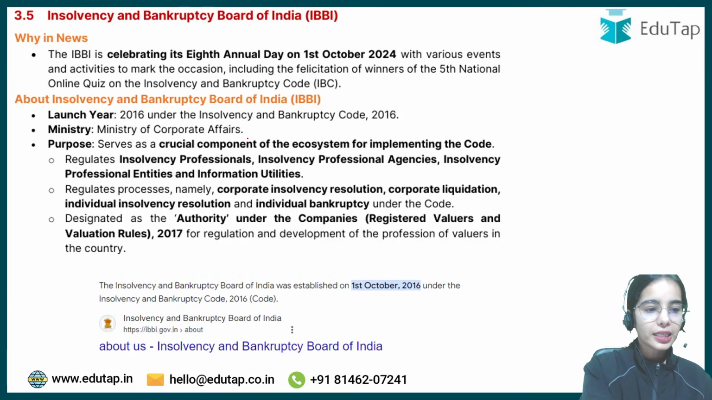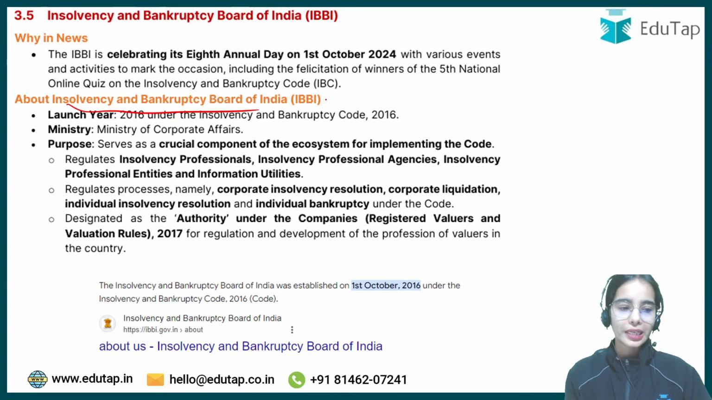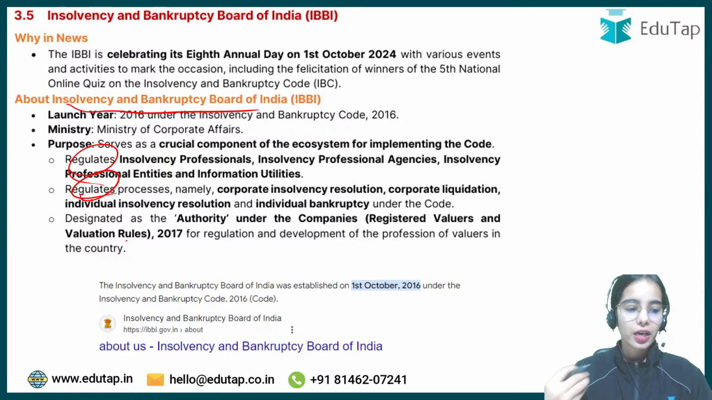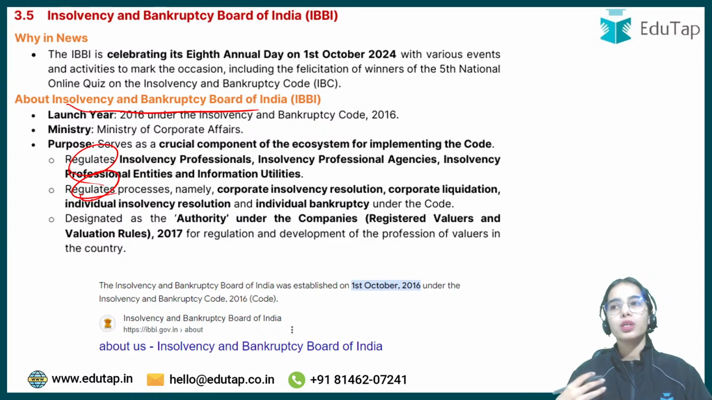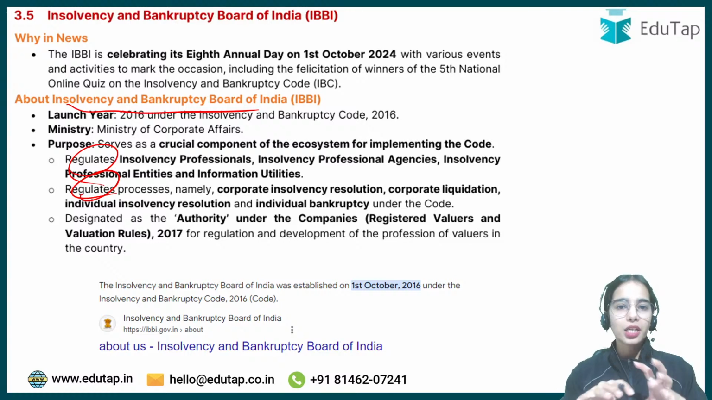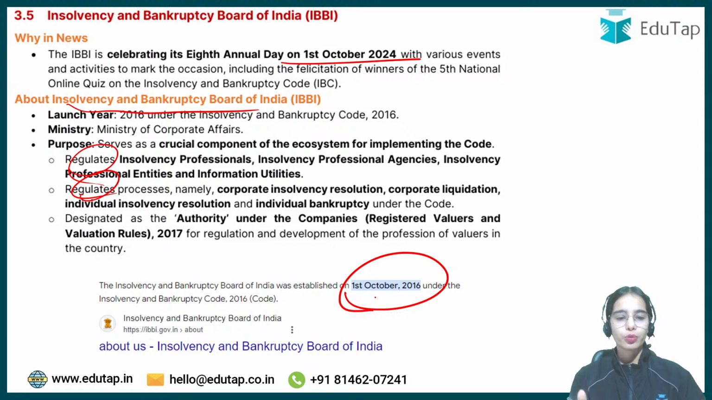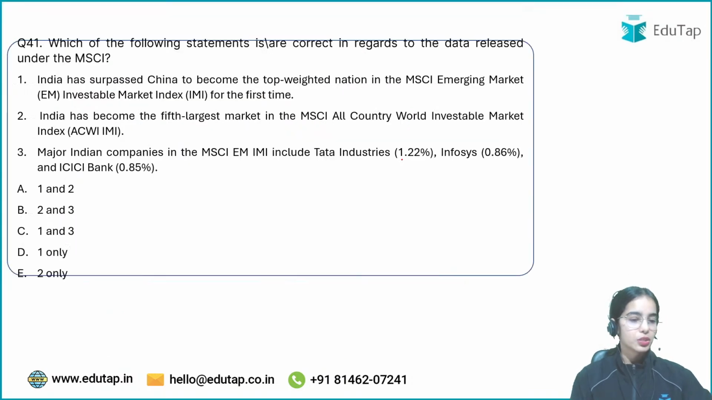So the IBBI, that is the Insolvency and Bankruptcy Board of India, is the regulator of the insolvency and bankruptcy process. It is the regulator of the entities that are involved in the process. It regulates the insolvency professionals, insolvency professional agencies, and such. The Insolvency and Bankruptcy Board of India celebrated its 8th annual day on 1st October 2024, and it was established on 1st October 2016. Okay. So this is the idea.